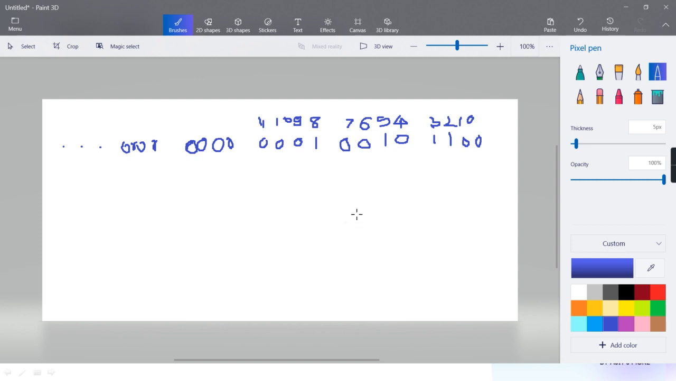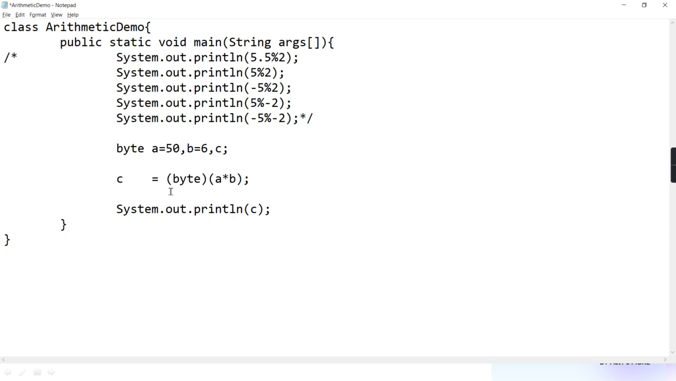256. So 44 more we want. No? So 32. So 12 more we want. So 12 means this thing. Done? Now this is your integer answer. But now you are casting it to byte.